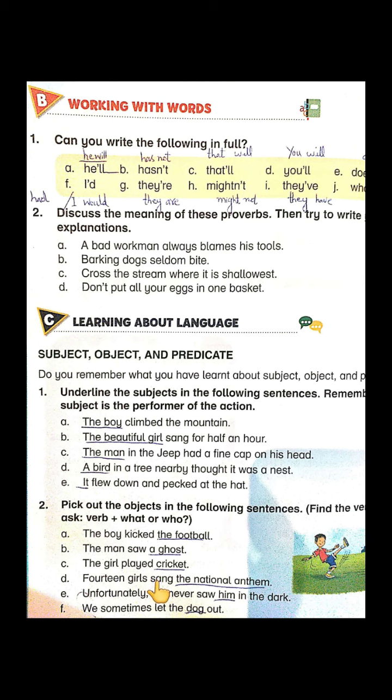Sang is our action. And what thing are they singing? What are the 14 girls singing? The national anthem is being sung by the 14 girls. So, national anthem is our object.